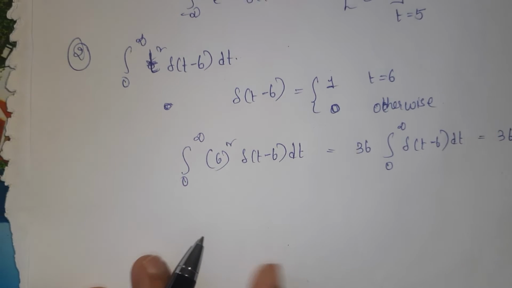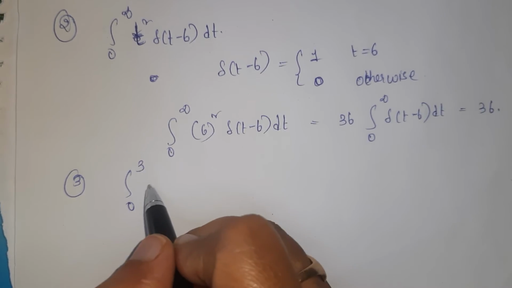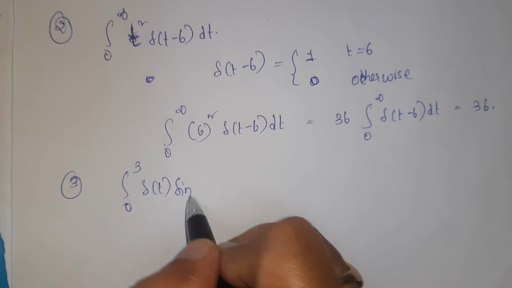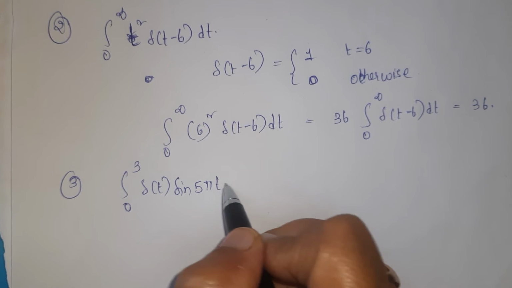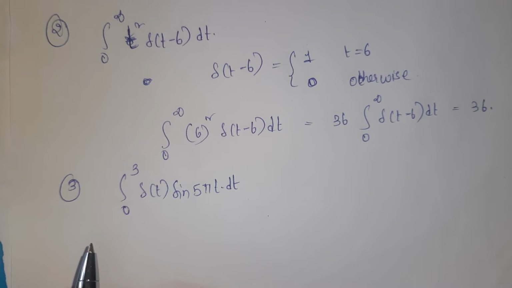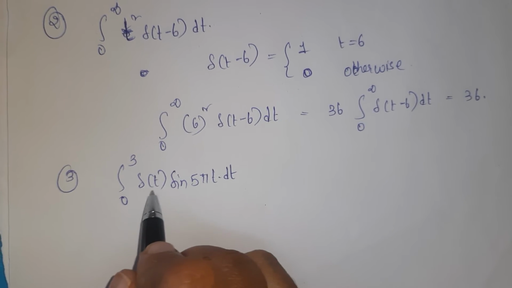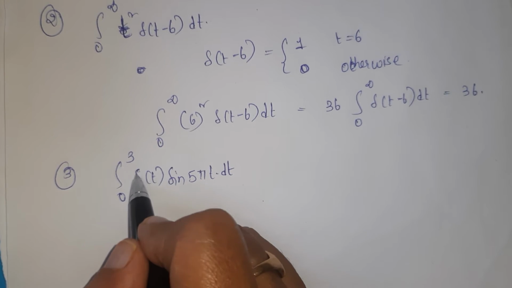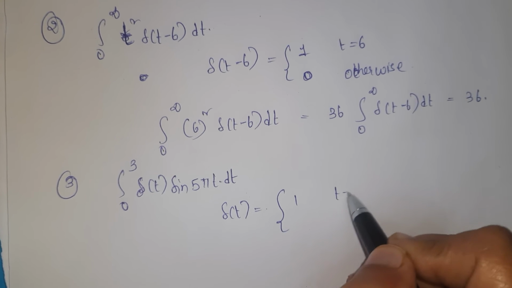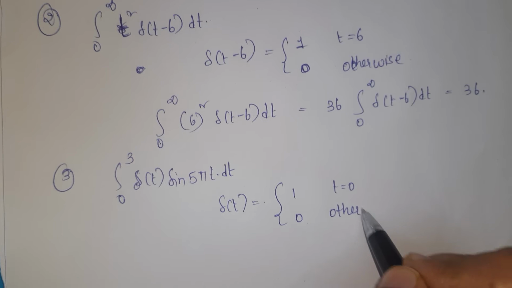Next, third one, the integral from 0 to 3 of del of t sine 5 pi t into dt. Substitute here t equal to 0. Del of t exists at t equal to 0, otherwise it has magnitude 0.